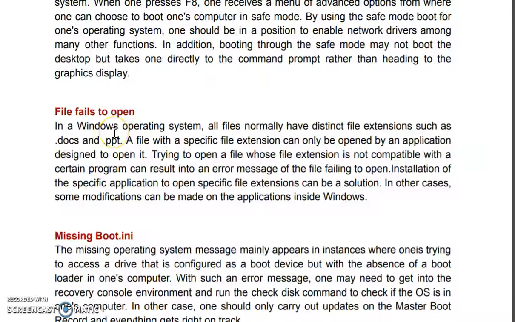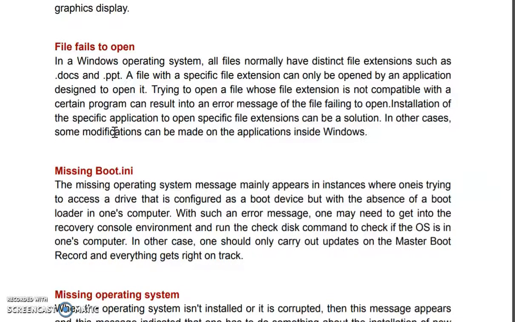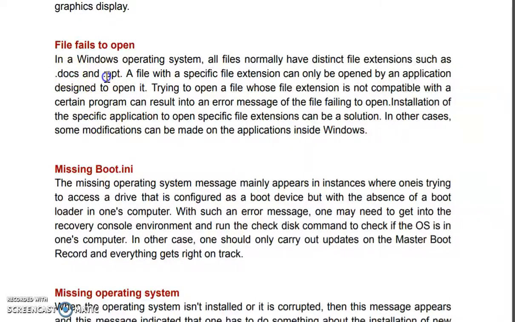The next one is about a file that fails to open. Sometimes the files that you have in the C drive or D drive do not open. So that may be the error, for example, docs extension, PPT extension. There may be compatibility issues also, where your Office supports only docx, and in that case the previous version may not support it. So you have to find out the version issue, whether it is a compatibility issue or another issue, or that particular application is not present, then how exactly will it open.